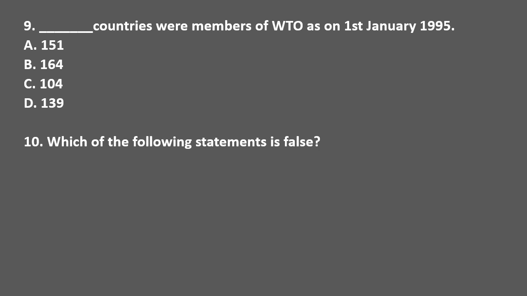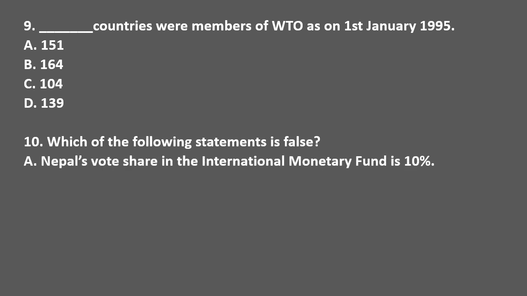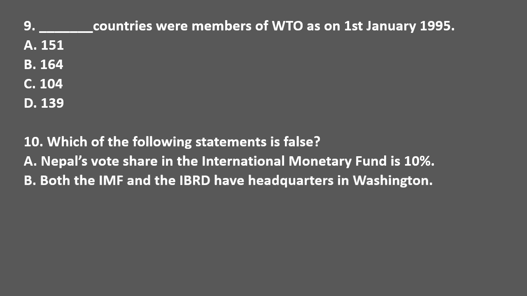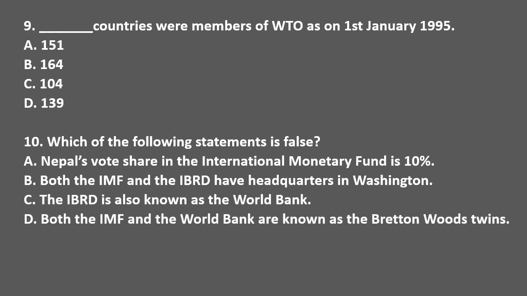Which of the following statements is false? Options are: Nepal's vote share in the International Monetary Fund is 10%. Both the IMF and the IBRD have headquarters in Washington. The IBRD is also known as the World Bank. Both the IMF and the World Bank are known as the Bretton Woods twins. The correct answer is option A. Nepal's vote share in the International Monetary Fund is 10%, which is a false statement. So B, C and D are the correct statements. So the answer is option A.